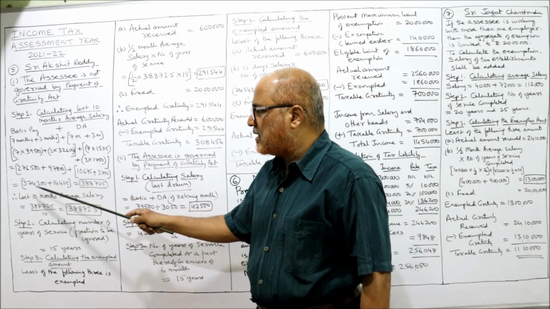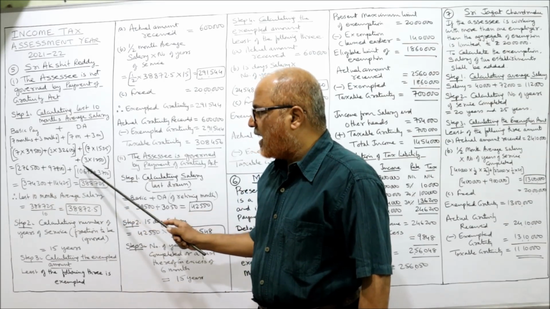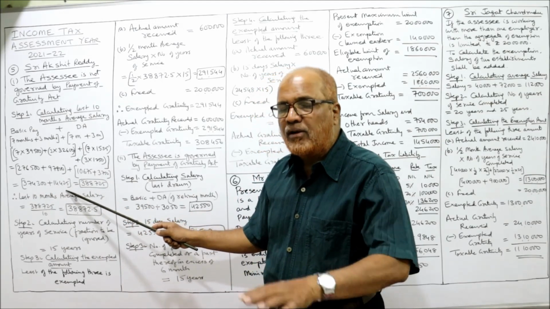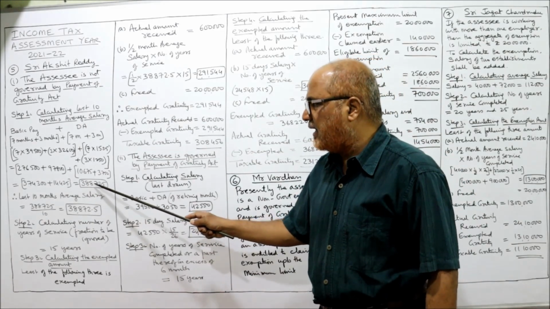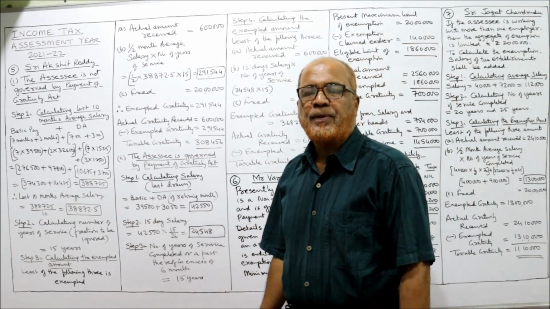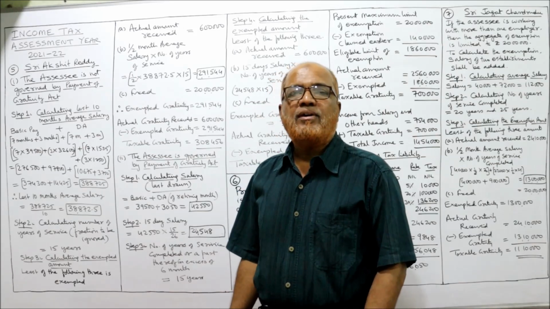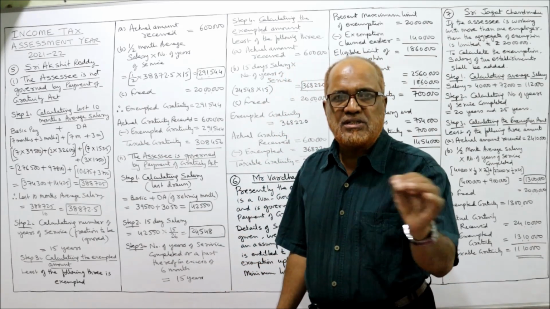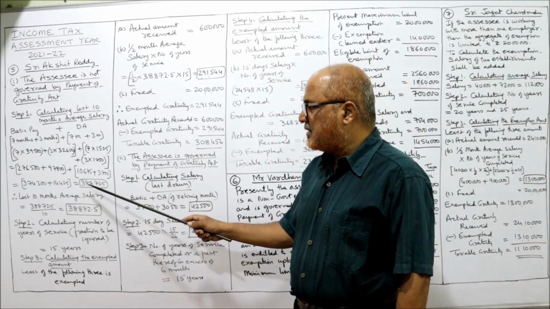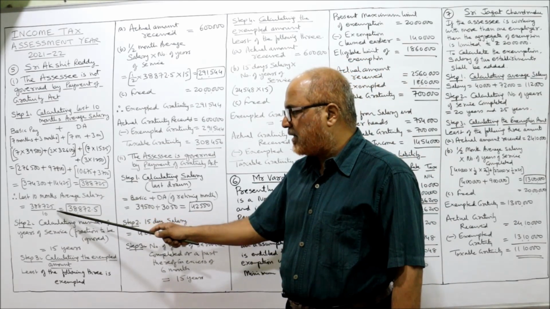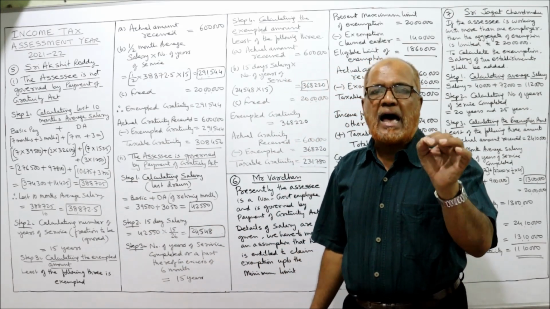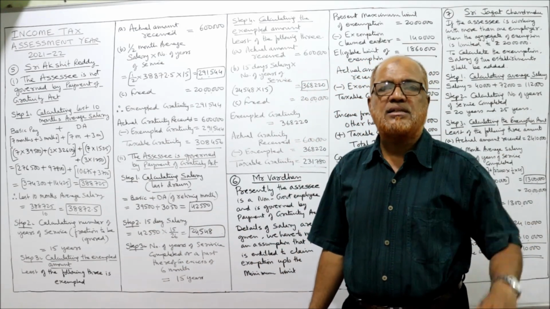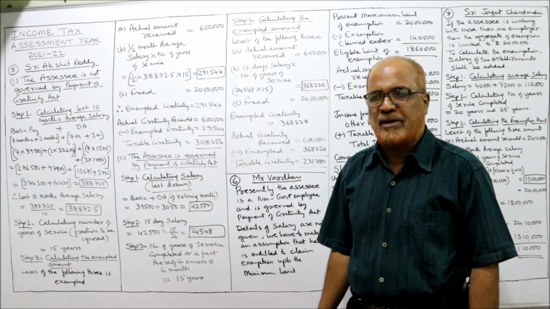If you add up the basic 3,74,300 and DA 14,425, the total of basic plus DA is 3,88,725. This is for the 10 months, but we want the average. Average means divided by 10. 3,88,725 divided by 10 is 38,872.5. This is the average salary of the last 10 months before retirement.